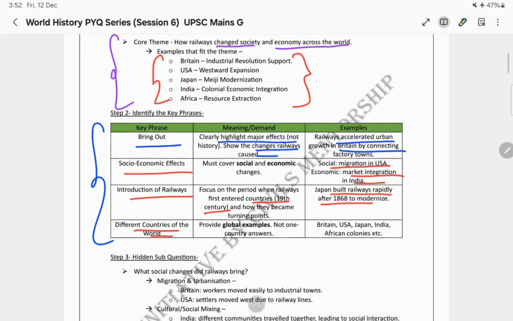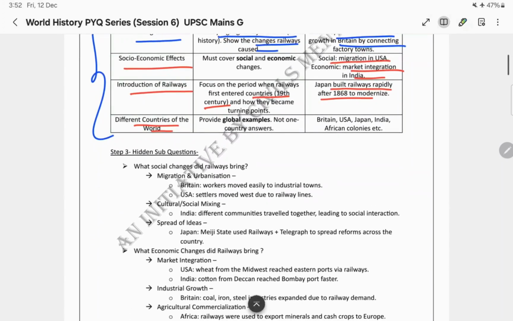But next comes the most important thing: as we all know, every UPSC question has some hidden sub questions.